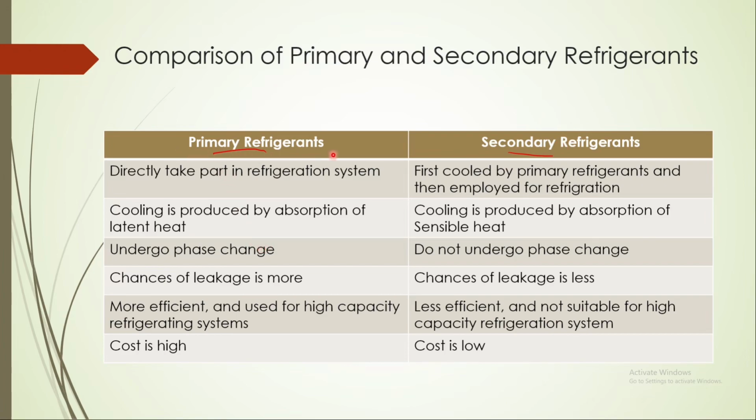Whereas if you apply only primary refrigerants, they cool the requirement directly, so it is more efficient, and for high capacity refrigerating systems primary refrigerants are generally used. But primary refrigerants, generally CFCs and ammonia, are very costly, whereas secondary refrigerants are low cost because they can be water or a brine solution.